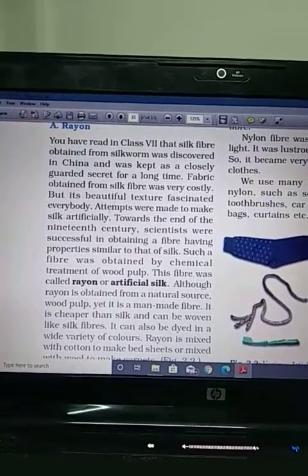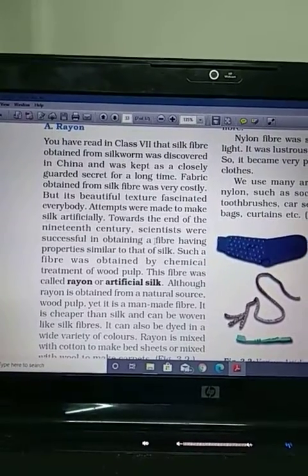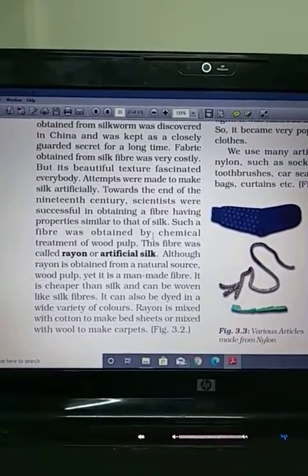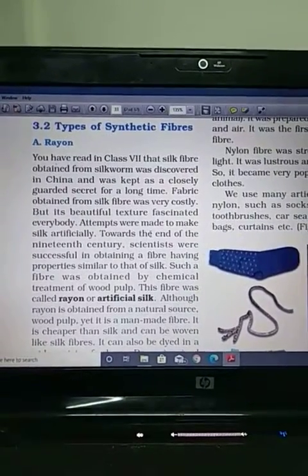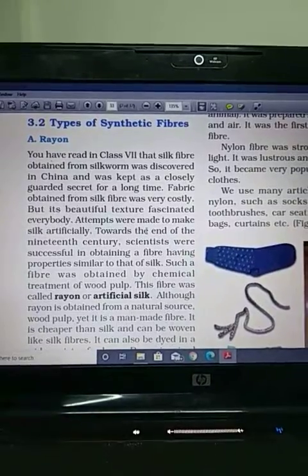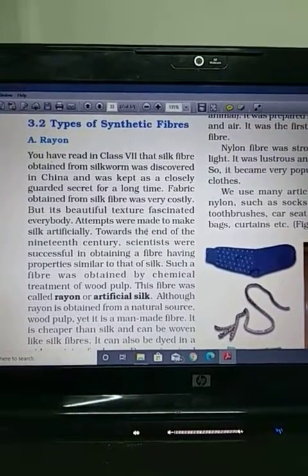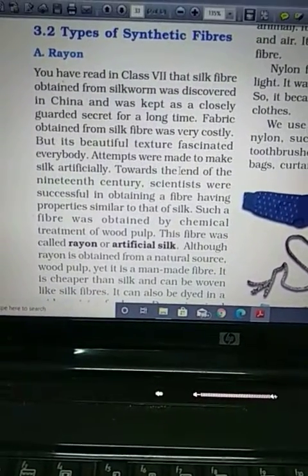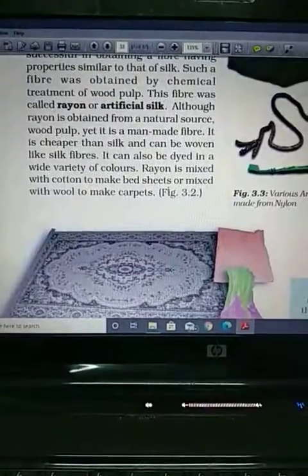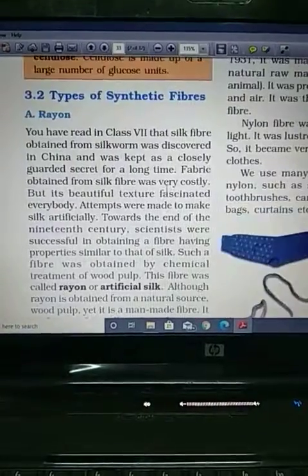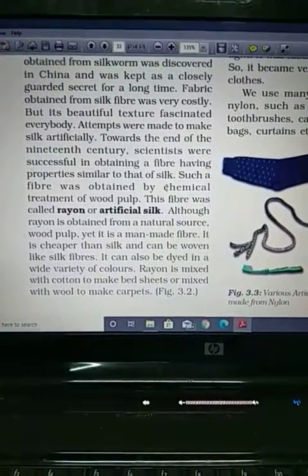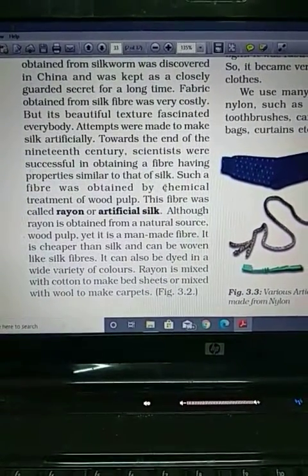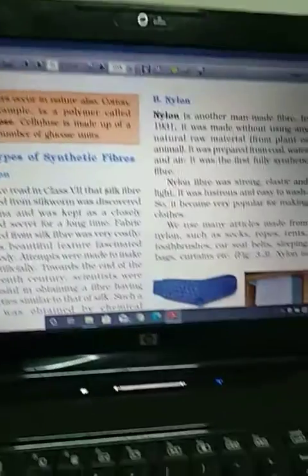Like silk, it has a beautiful texture and a good-looking shiny appearance, but it is much cheaper or more economical in comparison to natural silk. Another important point: natural silk is attacked by insects, but rayon is quite safe from insects. So it has many advantages in comparison to natural silk, and it is prepared in the lab. So this rayon is not a complete artificial fiber. It is a partially artificial fiber because its raw material is wood pulp, which is a plant product.